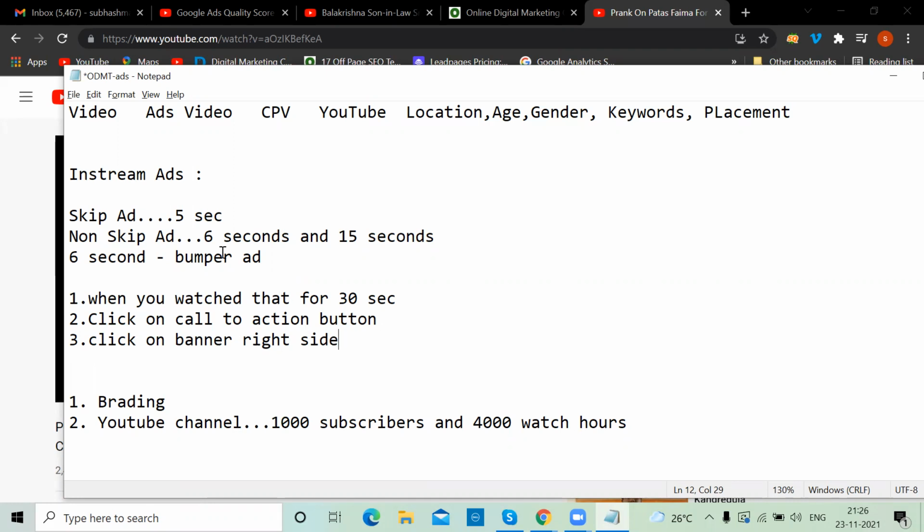But when it comes to a bumper ad, a 6 seconds ad, the customer clicks on the video, suddenly an ad comes, and immediately the amount will be charged, even though it is 6 seconds. That is called a bumper ad. Now you tell me which is good, the skip ad or the non-skip ad, which is the bumper ad? Which is good? Skip ad is good, sir. Why?